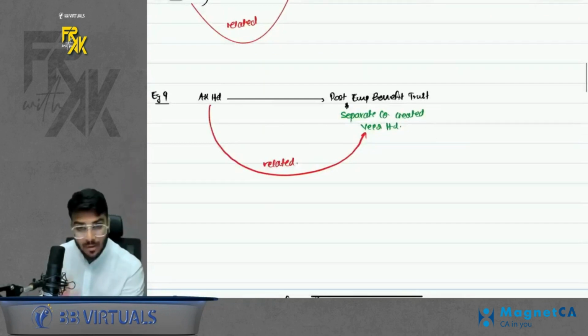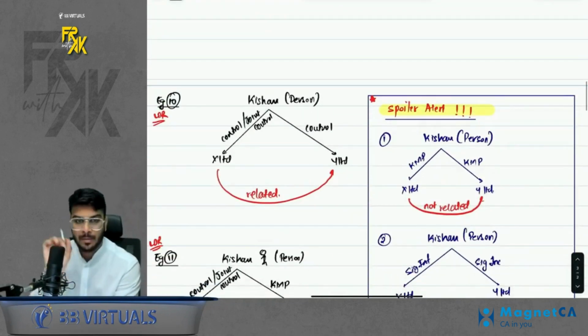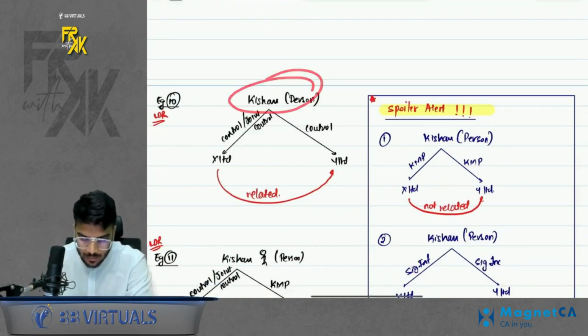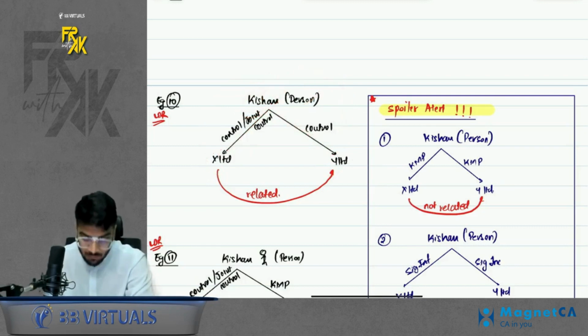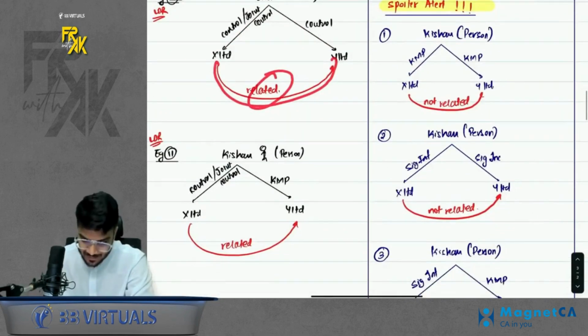So let's say, now comes the important part. See, now it is an important example. Now you need to focus. One person is there. He has control in two companies. See, that person and company were related. This person and this company were also related. But what about these two companies? Because they are being controlled by the same person, these two companies also become related. Same is example number 11 also.